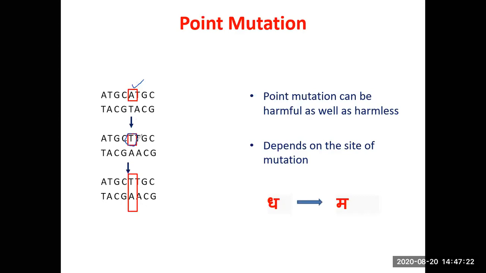And what happens when this DNA strand undergoes replication? In place of an AT pair in the original DNA sequence, this is the AT pair here, you have a TA base pair. So this change in nucleic acid sequence at a single point is called a point mutation.